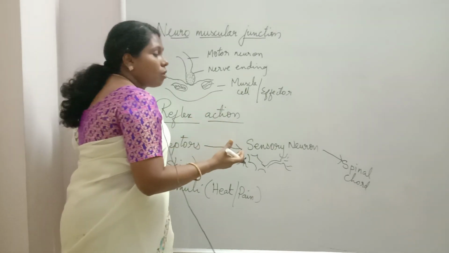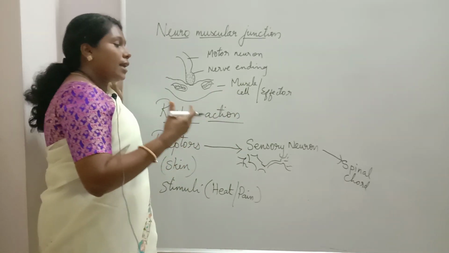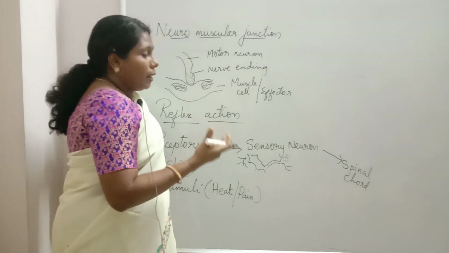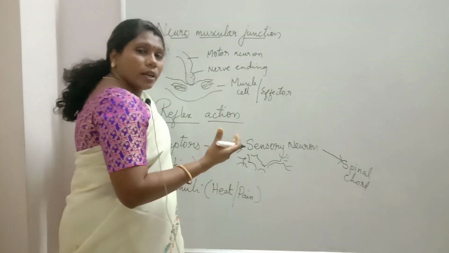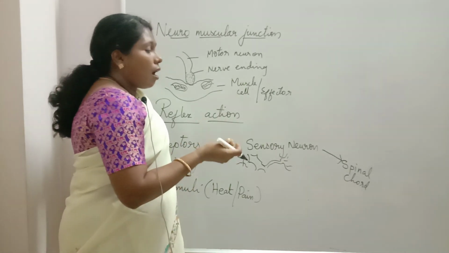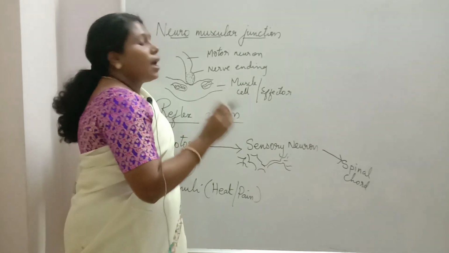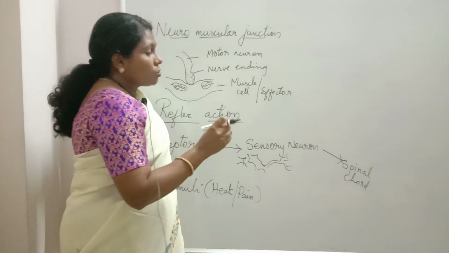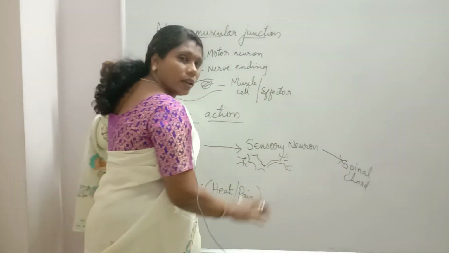In the absence of father, who will take care of us? Mother. Suppose a child got injured while playing in a ground. In the absence of father, mother takes care of that child. She will give first aid for that child. After giving first aid, only then will she inform the father about that accident. So here spinal cord is like mother and brain is like father.